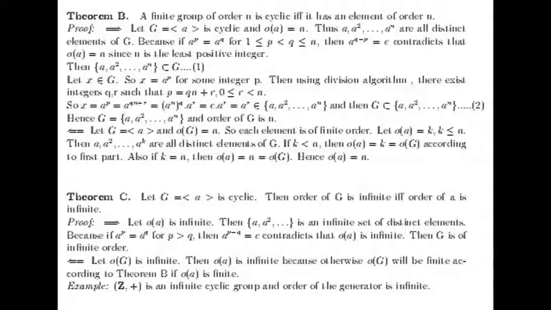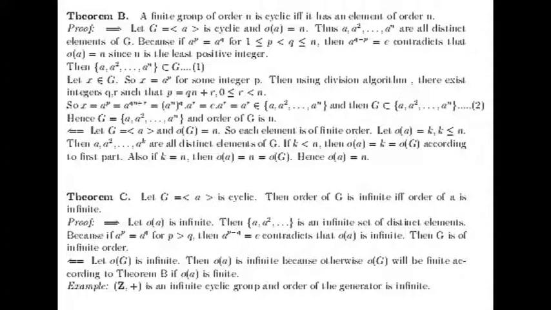Then clearly a, a squared, up to a to the power k are all distinct elements of G. If k is strictly less than n, in that case the order of a will be k, which is the same as the order of G according to the first part. Also, if k equals n, then the order of a will be n, which is the same as the order of G, hence the order of a will be n.